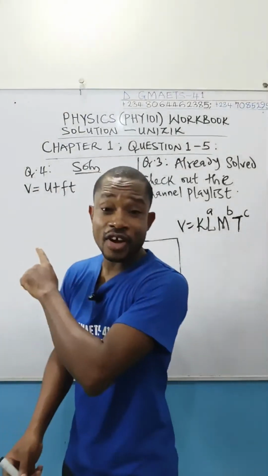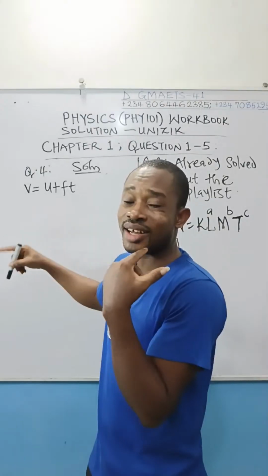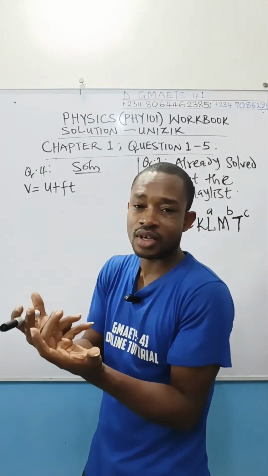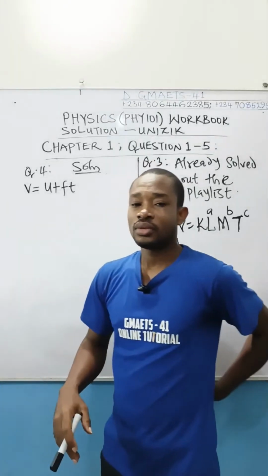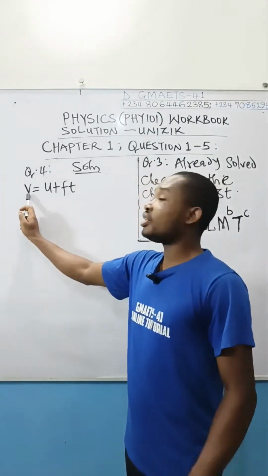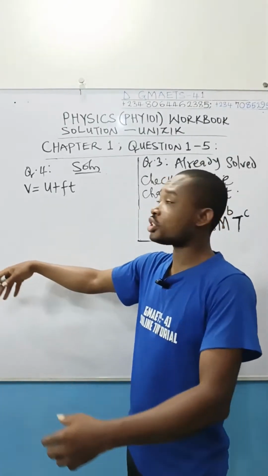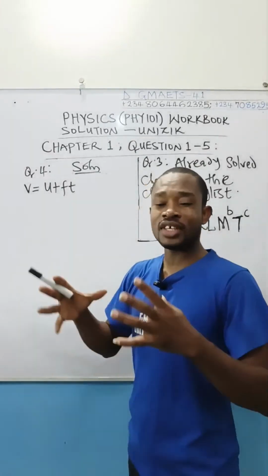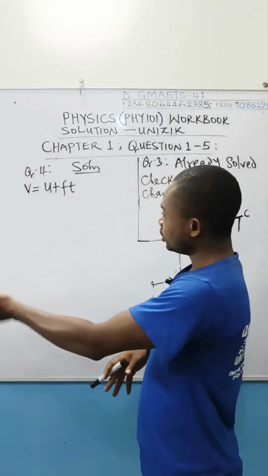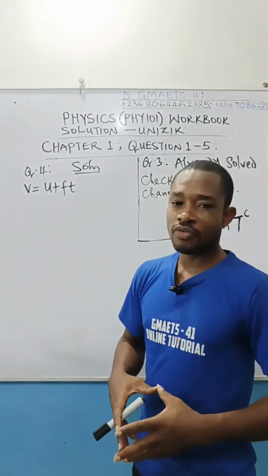We are to verify whether this equation is correct. Of course, you know we use dimensional analysis to test the consistency, how correct an equation is. So all we have to do is simple. Write out the dimension of the quantity on the left hand side of the equation. Write out the dimension of the quantity on the right hand side of the equation. If this equation is correct, the dimension on the left and the dimension on the right will be the same. So let us move on without wasting time.